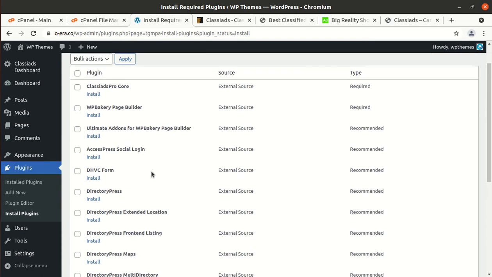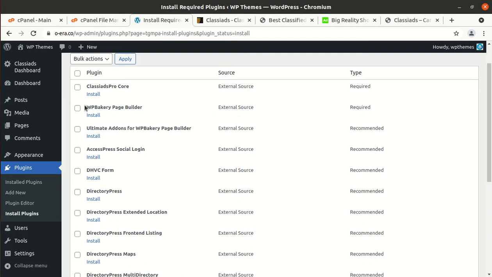Later, if we are not going to use any of these plugin, we can deactivate and delete any particular plugin. So I always advise not to keep those plugin which you are not exactly using at your website. Just deactivate and delete it. It is a security threat if you are not using any plugin and you are keeping it in the WordPress installation, it is not good for your website.